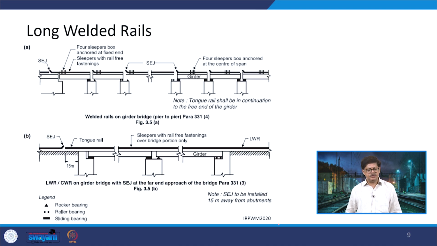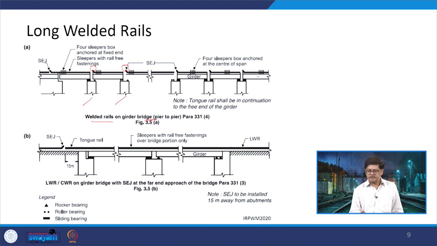Here one such situation has been shown to you. The first one at the top is a welded rail on girder bridge. What you can see is that there are piers being provided, and the SEJ is coming at the top of it, the LWR is moving from one pier to another pier, and then on the side the girders are being provided.